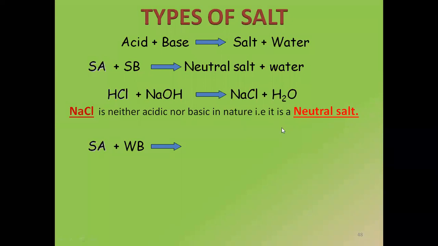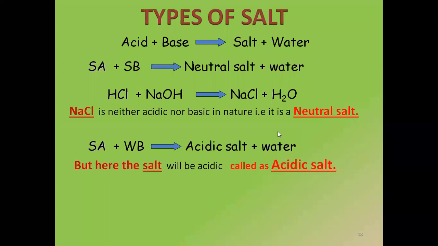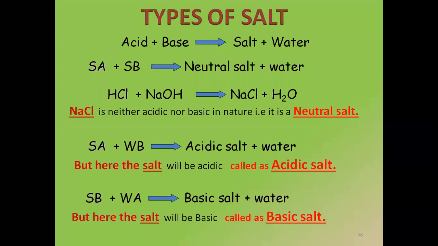Similarly, if I take a combination of strong acid and weak base, it's very logical. If the acid content is strong, what type of salt are we going to get? Yes, it's the acidic salt and water. Here the salt will be acidic because the acidic content is strong. Similarly, strong base and weak acid is going to give me basic salt and water. So we get the basic salt.